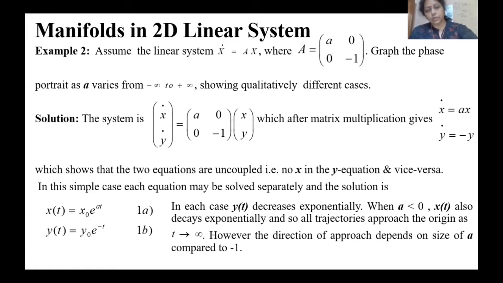So both the trajectories, if a is less than 0, are approaching the origin as t tends to infinity. However, the manner of approach depends on the size of a, because compared to minus 1 they are tending towards 0. If the size of a changes, then both the trajectories move differently.